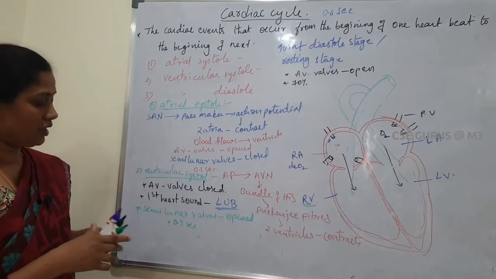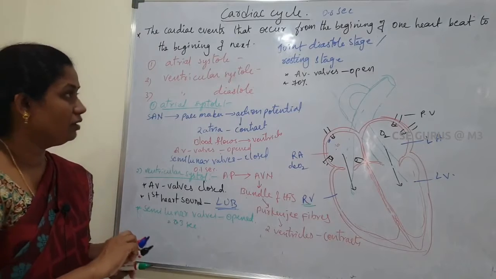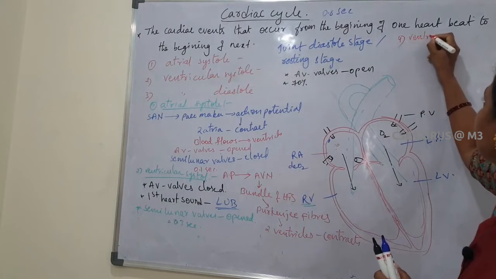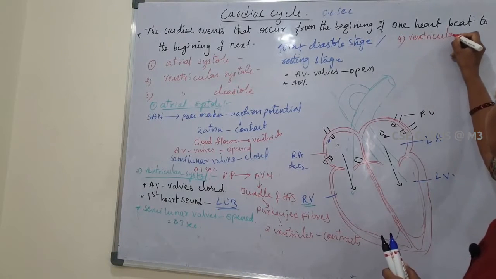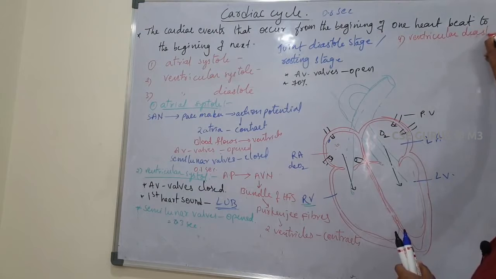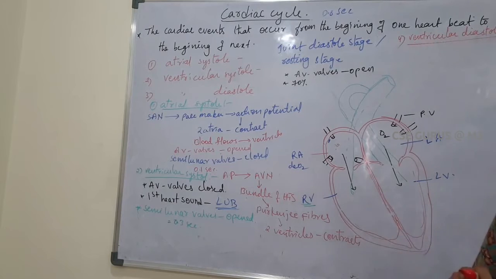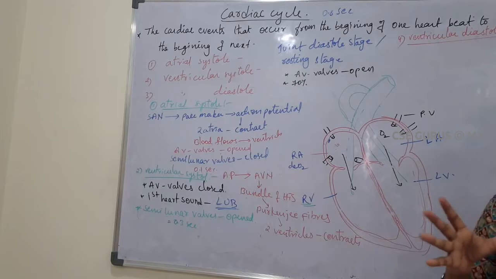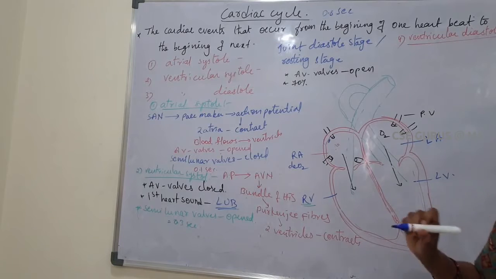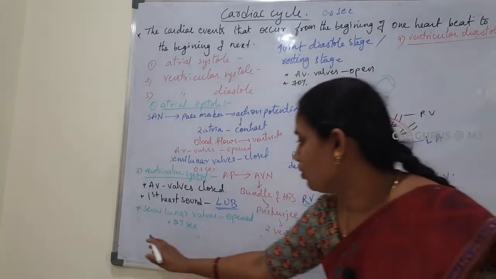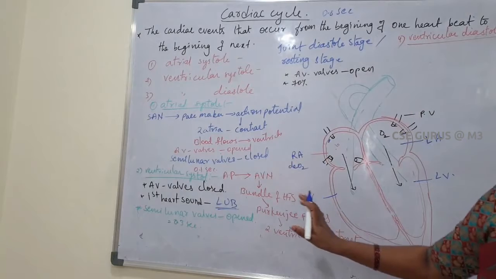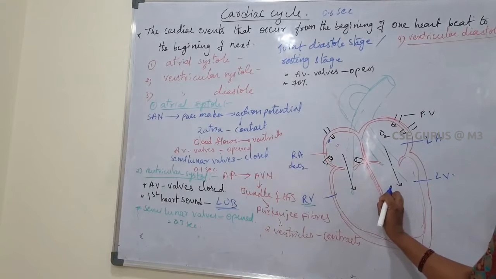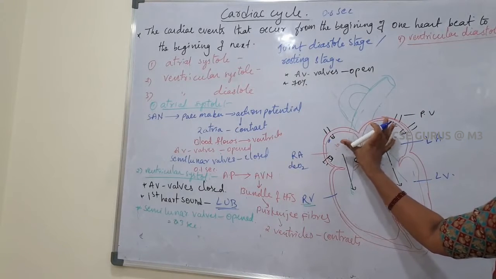Okay. Next, the third one is ventricular diastole. Diastole means relaxation. Here is one more point: during ventricular contraction, the atria get relaxed.